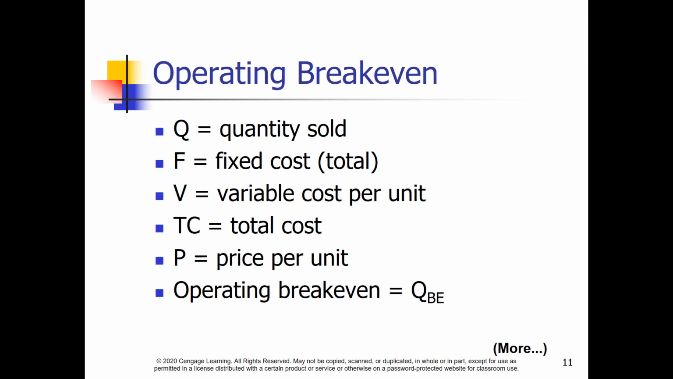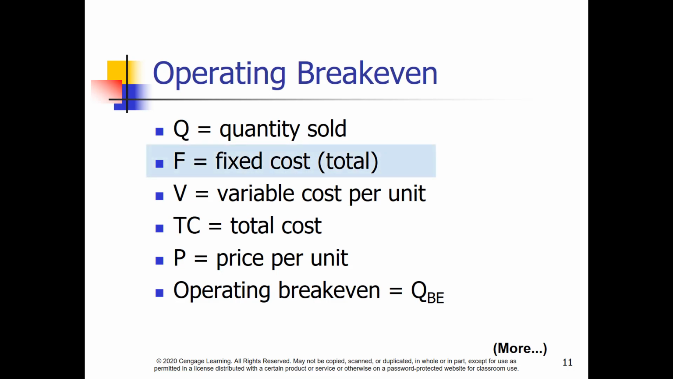Here are the variables we'll use to find our operating break-even point. Q, quantity sold. F, total fixed cost. V, variable cost per unit. TC, total cost. P, price per unit. And the operating break-even quantity, Q sub BE.